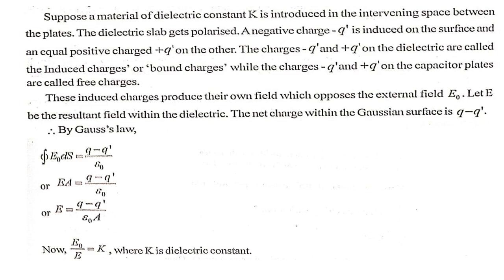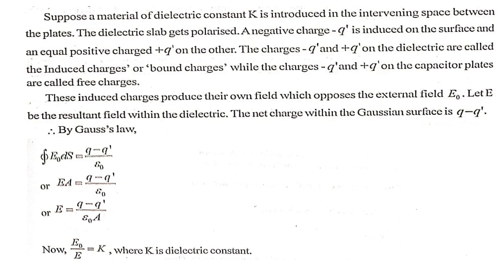Now suppose a material of dielectric constant K is introduced in the intervening space between the plates. The dielectric slab gets polarized. A negative charge minus q dash is induced on one surface and an equal positive charge plus q dash on the other.